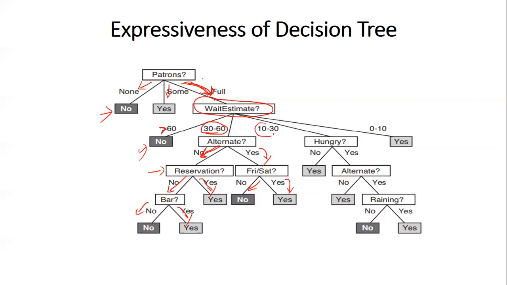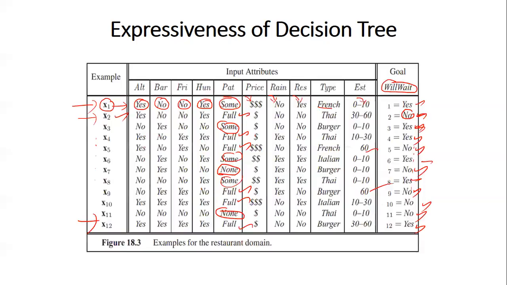Similarly, if the wait estimate is 10 to 30, then the user checks whether he is hungry or not. If he is not hungry, he waits. If he is hungry, then he checks for alternate. If there is no alternate, he waits. If there is an alternate, then he checks whether it's raining outside or not. If it is not raining outside, then he doesn't wait. If it is raining outside, then he waits. If the wait estimate is between 0 to 10, then surely he waits. So this is the decision tree corresponding to this particular training input.